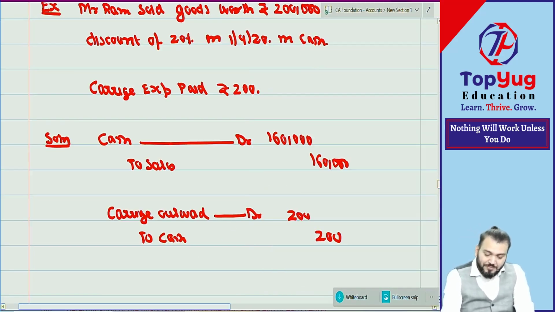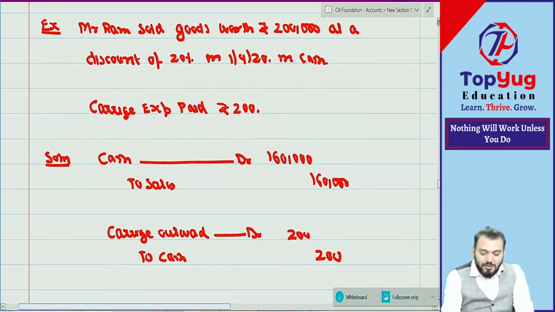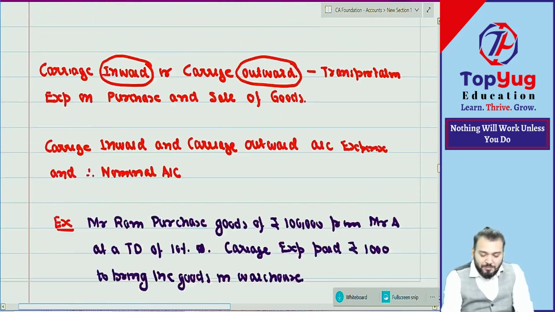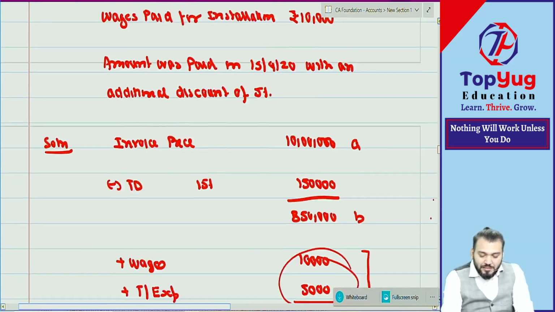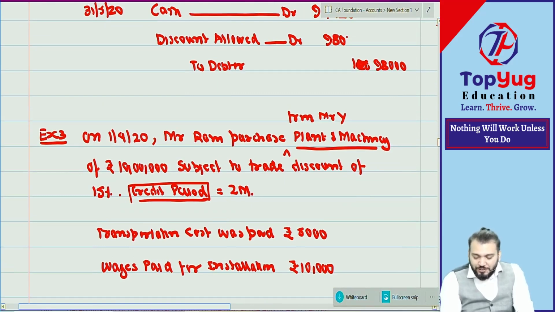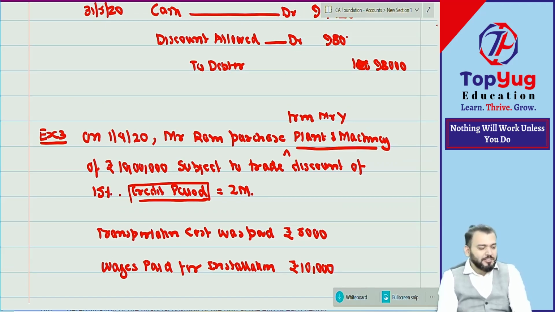So now, last class we have done, what we have done. The last topic was carriage inward and carriage outward. But what concepts did we do last class? Capital receipt, revenue receipt, trade discount, cash discount, carriage inward, carriage outward. Only this much.